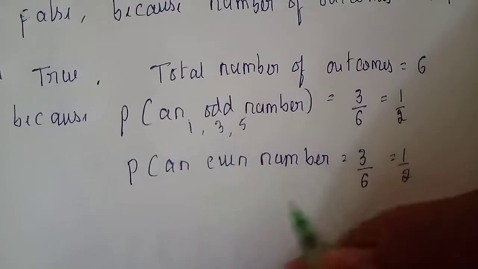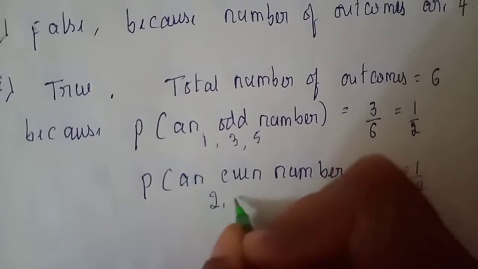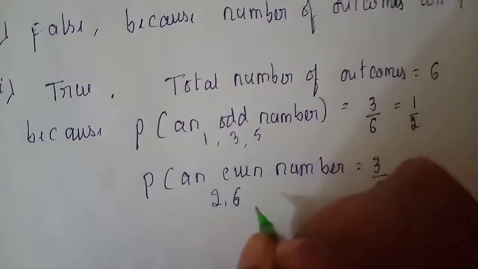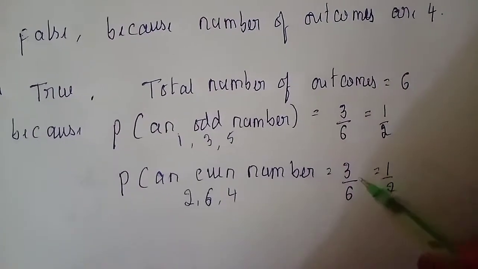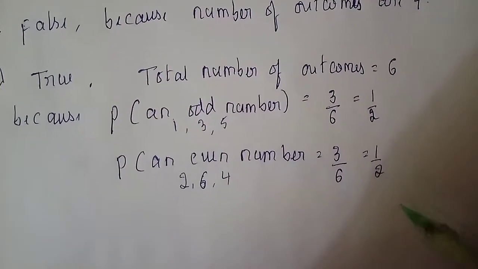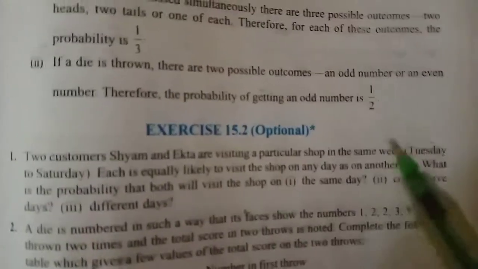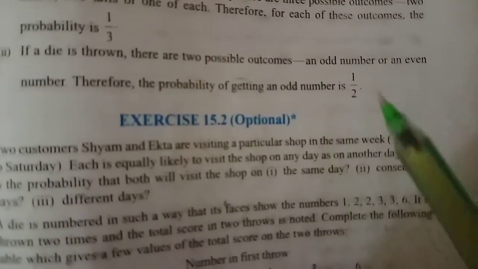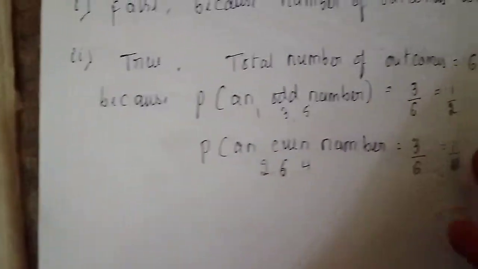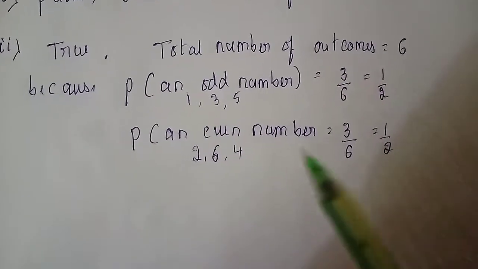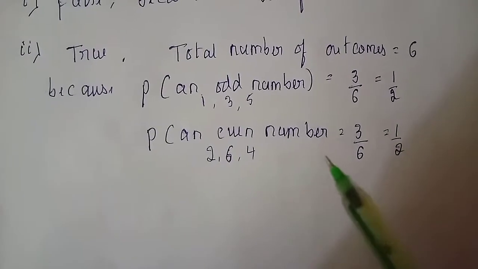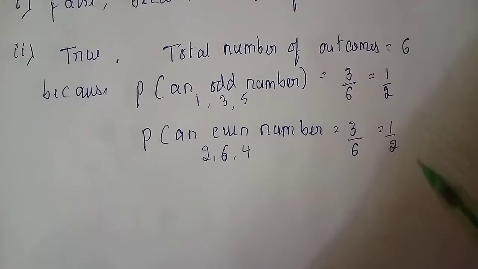Next, probability of an even number, that is 2, 6 and 4. So there are 3 even numbers. Answer is 3 by 6, 1 by 2. So in the question also he has given probability of getting an odd number is 1 by 2. Yes, it is true. So probability of an odd number is 1 by 2 and also probability of an even number is also 1 by 2.